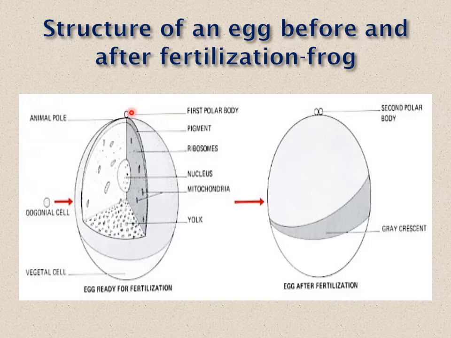This is the structure of an egg before and after fertilization. This one is the animal pole. At first we can see only one polar body, and this pigmented region will form the gray crescent that will fix the anterior-posterior, dorsal-ventral, and left and right axes. After fertilization, you can see the gray crescent form a band-like structure and the second polar body will be there.